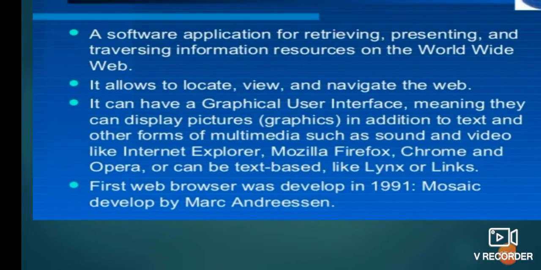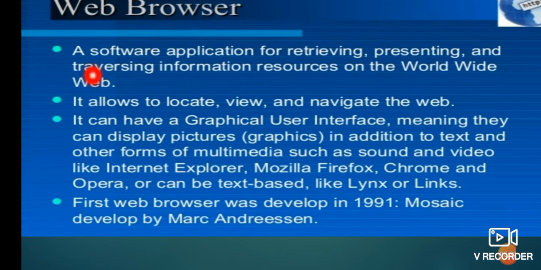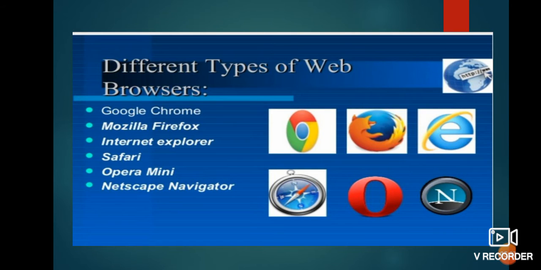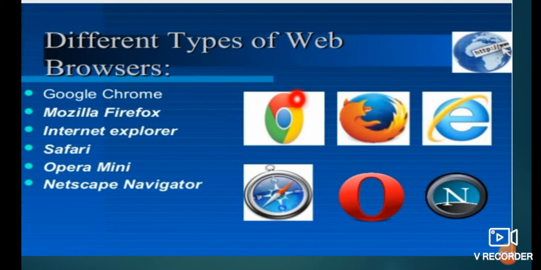A web browser is a software application for retrieving, presenting and traversing information resources on the World Wide Web. It allows us to locate, view and navigate the web. So a web browser is software for retrieving our data. You can see different types of web browsers: Google Chrome, Mozilla Firefox, Internet Explorer, Opera, Safari and Netscape Navigator. These are a few examples of web browsers.